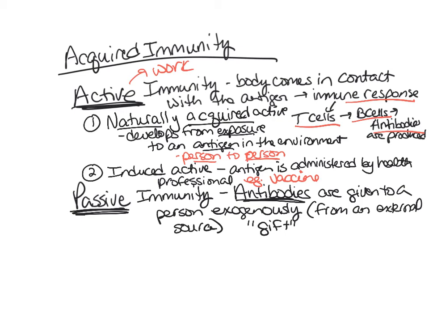When you're getting the chickenpox vaccine or the polio vaccine, you are actually given the antigen or parts of the antigen, and then the body's going to respond to it. Their T cells are going to respond to it, their B cells are going to respond to it, and they'll produce antibodies. So that's a vaccine. Whereas for naturally acquired, an example would be the common cold, right? You have a common cold and you're just spreading it from person to person. Okay, so now let's talk about passive immunity. Passive immunity can also be naturally acquired or induced. So let's talk about naturally acquired passive.